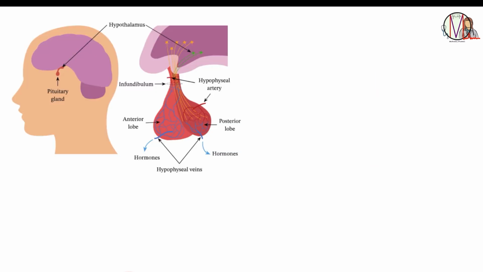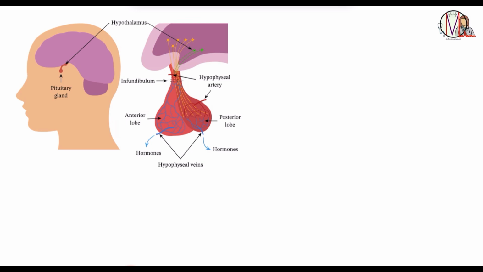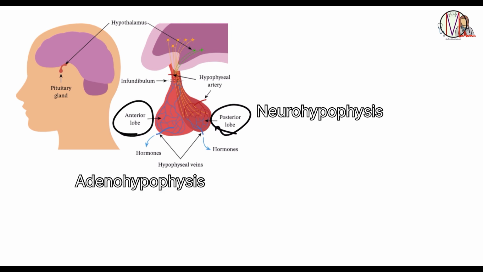Let's take a closer look at the pituitary gland. The pituitary gland is connected to the hypothalamus via a stalk or infundibulum, as you can see clearly here. The pituitary gland has two lobes, a posterior lobe and an anterior lobe. The posterior lobe is also known as the neurohypophysis, and the anterior lobe is also known as the adenohypophysis.